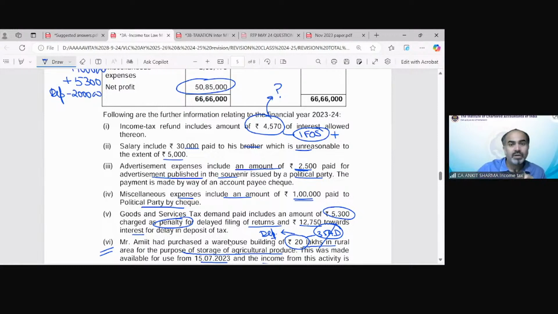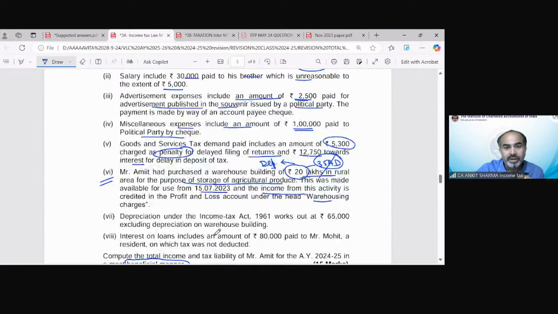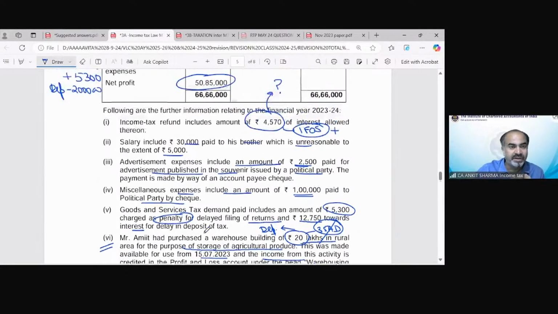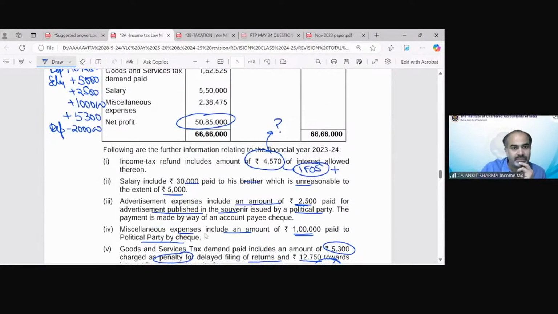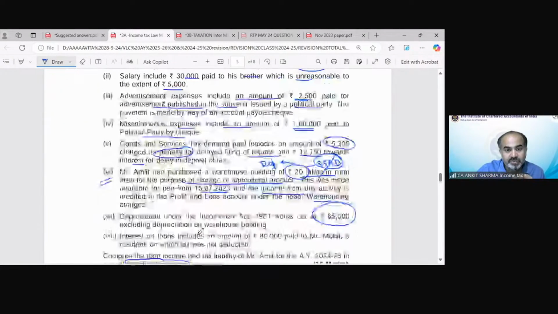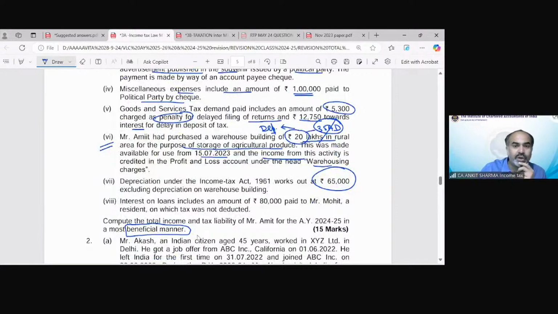So a depreciation of 2 lakh rupees can be claimed. Clear? Now, depreciation as per income tax given in the question is 65,000. So we will deduct that 65,000. And other information: interest on loan includes an amount of 80,000 paid to Mr.